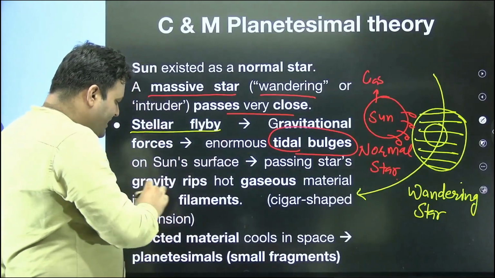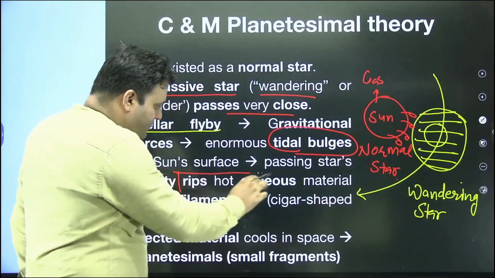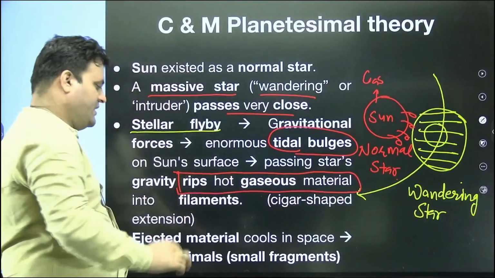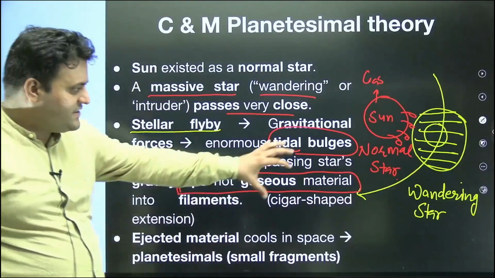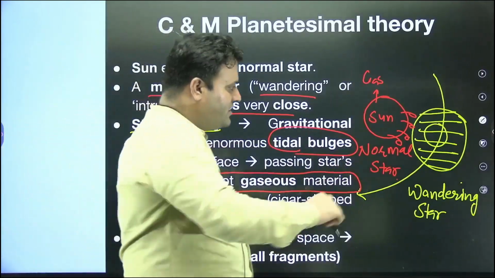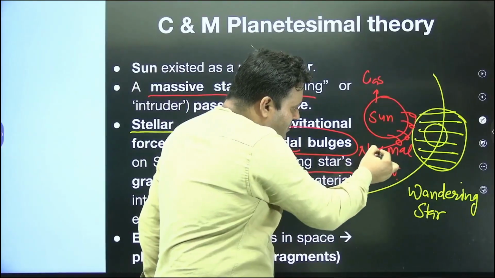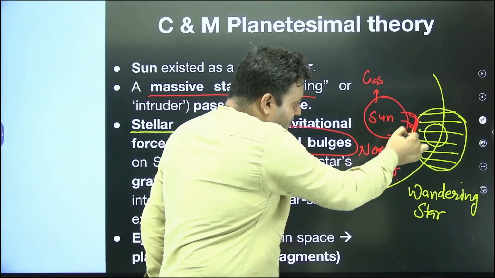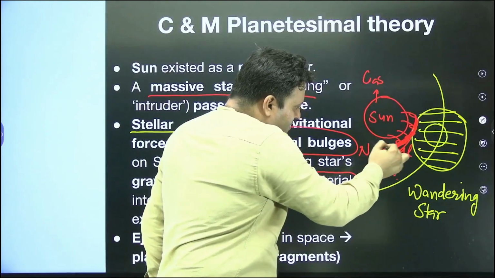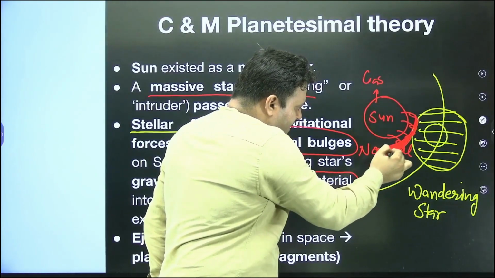This passing star, because of its gravitational pull, ripped apart this gaseous material. The gaseous material was ripped apart and takes a kind of cigar shape, you can say.